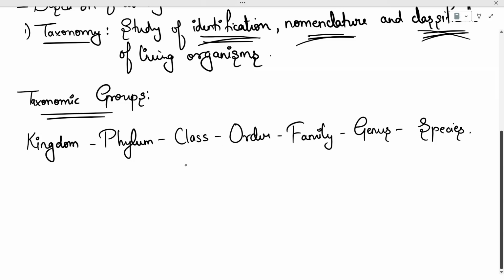So these are the main taxonomic groups: kingdom, phylum, class, order, family, genus, species. You can also find subcategories, like subphylum, subclass, suborder, subfamily. Below the species, you can find subspecies or varieties, and all these are some extra taxonomic groups.